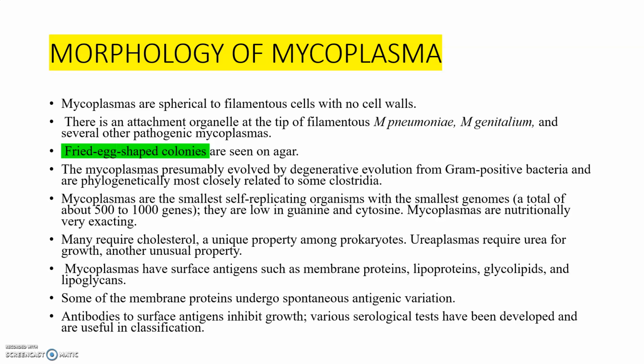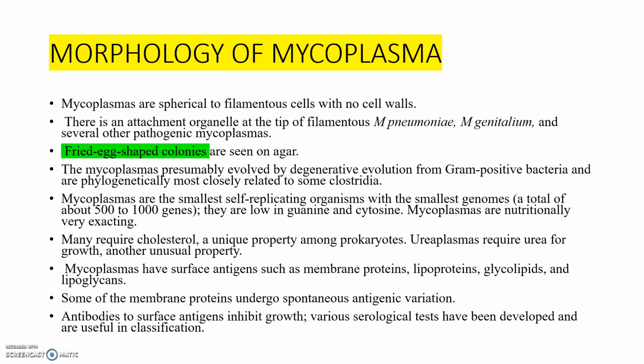Now, an important character is how they can be seen on agar or culture media. Fried egg-shaped colonies. This is the peculiar feature of mycoplasmas. The mycoplasmas are presumably evolved by degenerative evolution from gram-positive bacteria. It is believed that they evolved from gram-positive bacteria and are phylogenetically most closely related to some Clostridia. So they are related to some Clostridia and gram-positive bacteria.